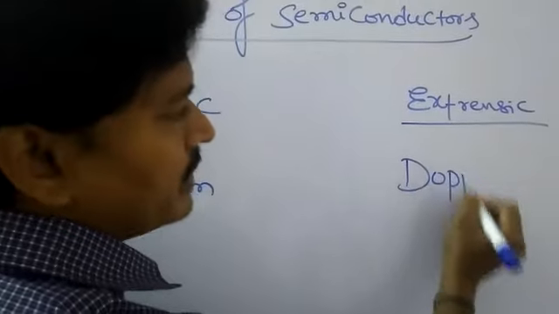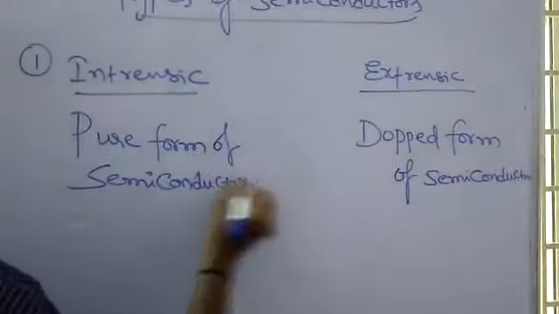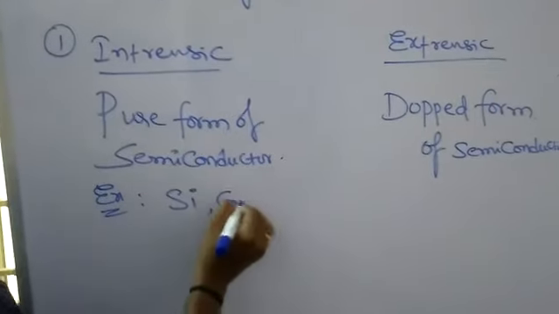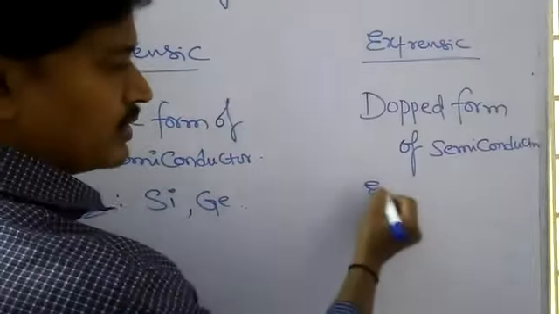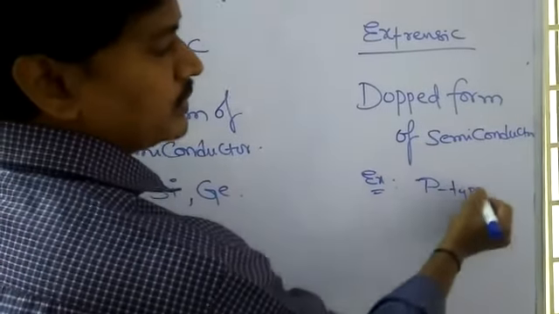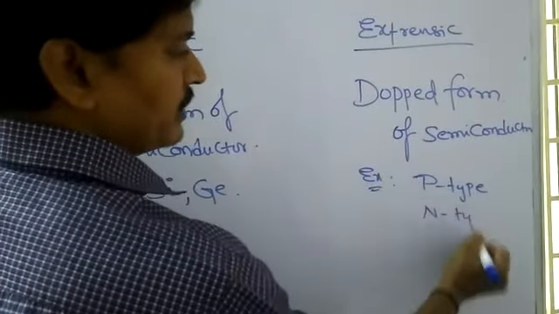The doped form of semiconductor is called extrinsic. Examples are silicon and germanium. The doped form of semiconductor is nothing but p-type semiconductor and n-type semiconductor.